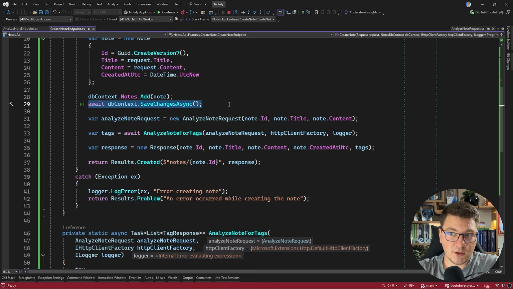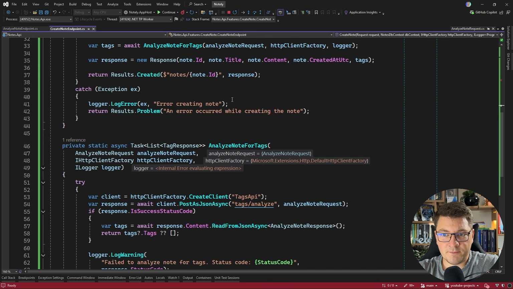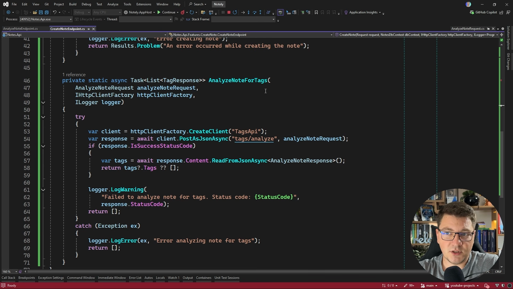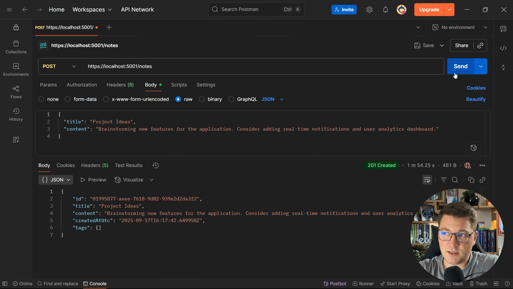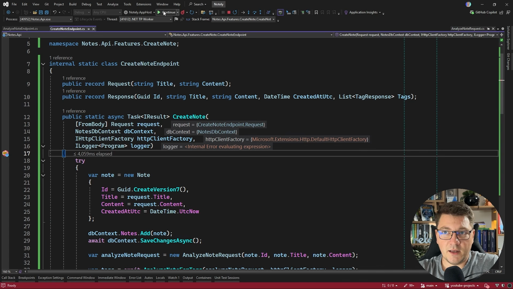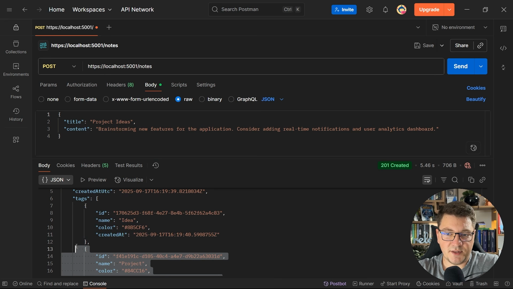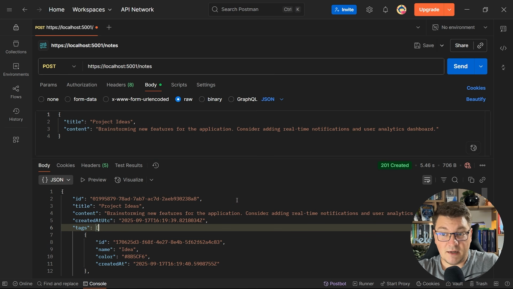And this is why synchronous communication is both simple, you saw how fast this was to implement, and also problematic if the downstream service is unavailable or under some load and it's causing timeout. So I'll press continue. And let's just fix this by resending the request. I'll hit the first breakpoint, press continue, and we should get a response back that also contains the tags, and you can see that this is the case. So now we have everything working.